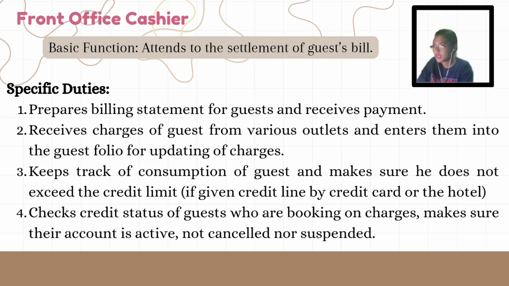Number three, keeps track of consumption of guest and makes sure he does not exceed the credit limit if given credit line by credit card or the hotel. This means for guests with a credit line, the cashier monitors their spending to ensure they remain within their limit. If a guest is approaching or exceeding their limit, the cashier takes action by either notifying the guest or seeking approval for additional credit.